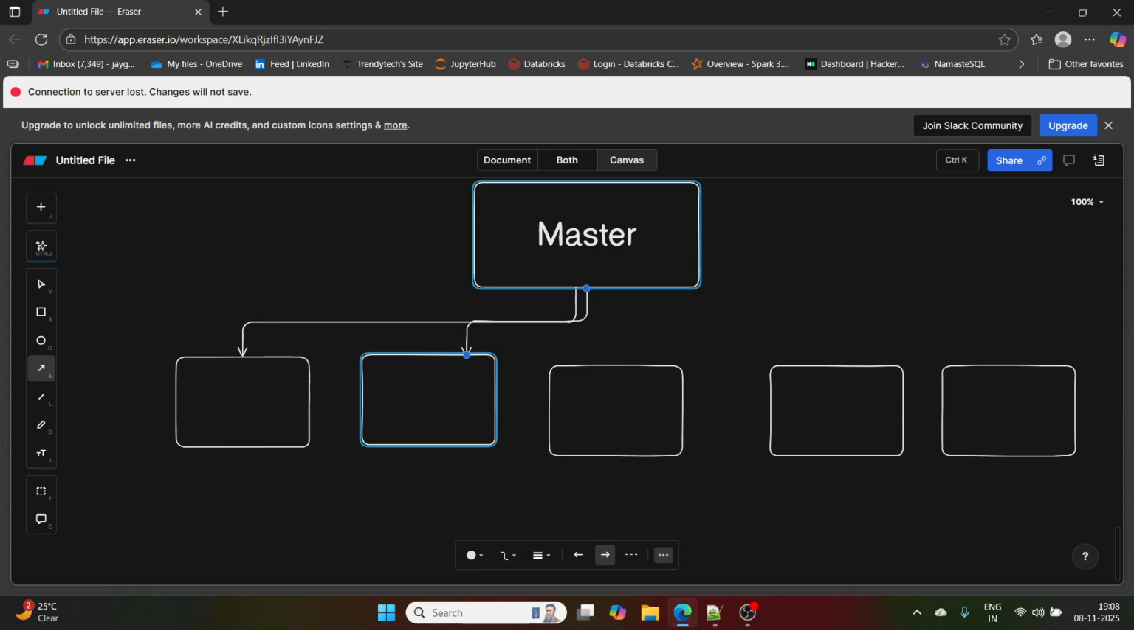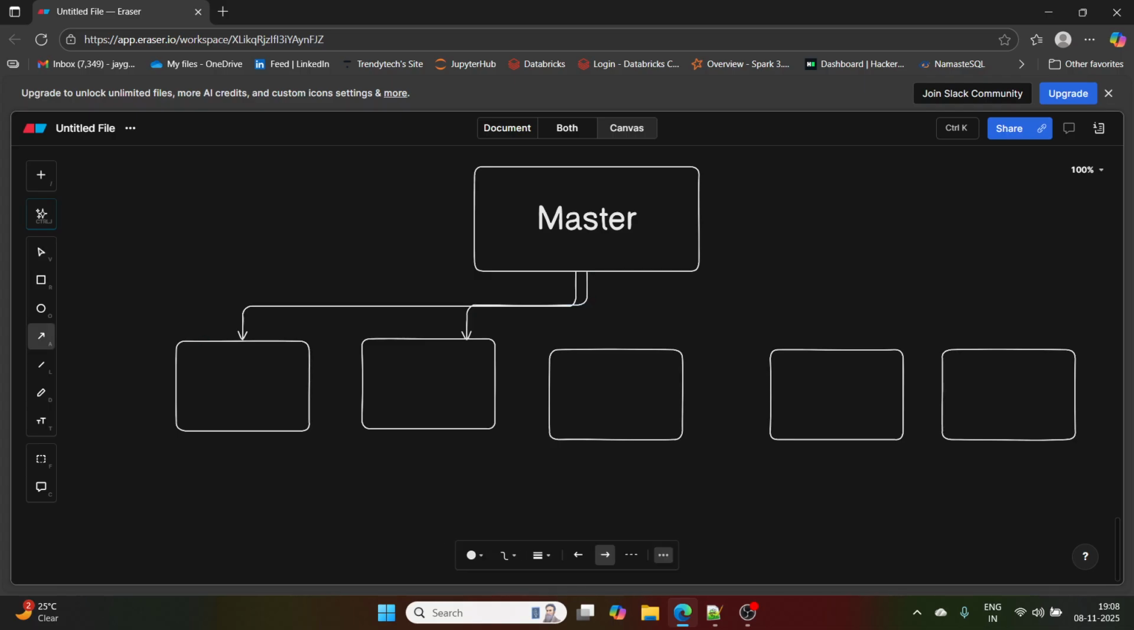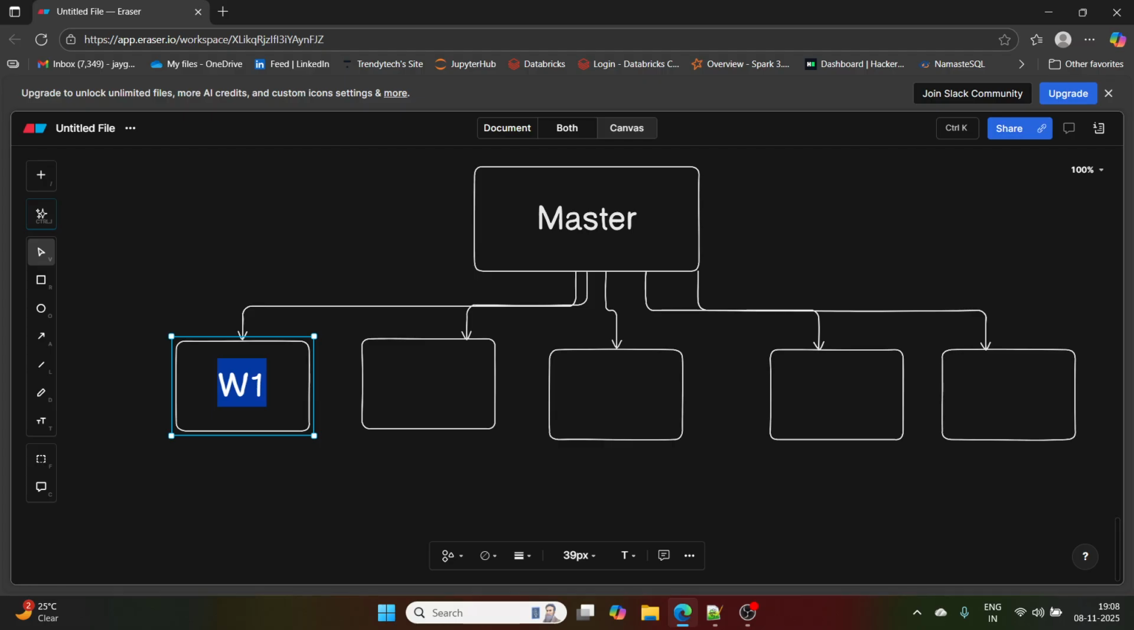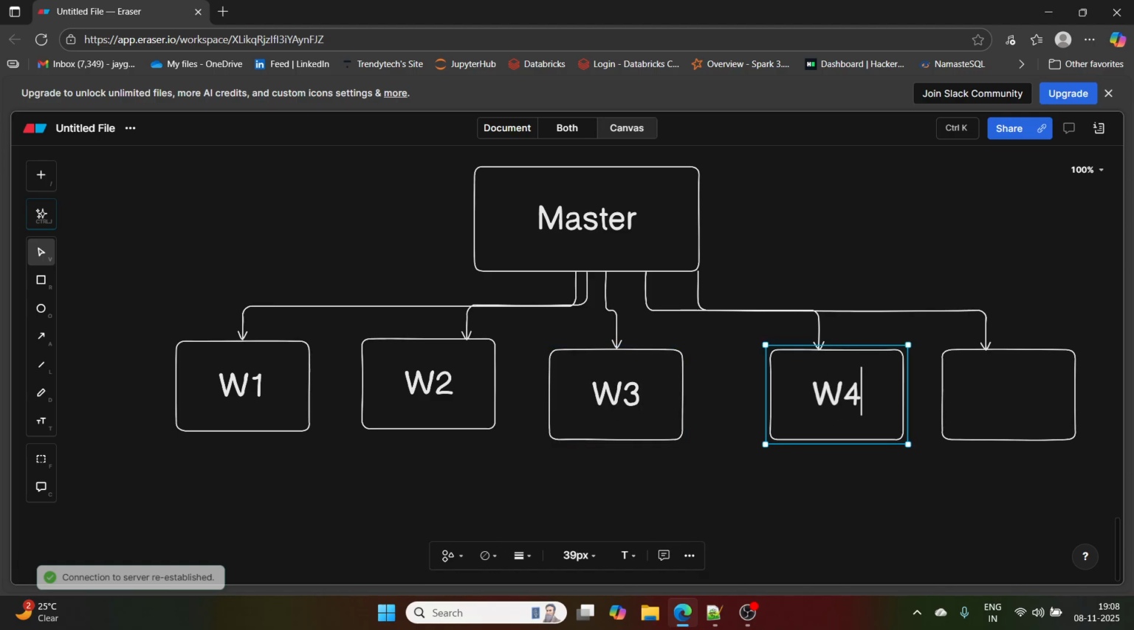Let me draw these arrows for all. This one, then the fourth one, and the fifth one, they are going to report. Let's say this is worker node 1, this is worker node 2, this is worker node 3, this is worker node 4, this is worker node 5. If you know the architecture of, let's say, HDFS or something, that is fine. If you don't know, that is also okay. I'm going to tell you in terms of data storage.